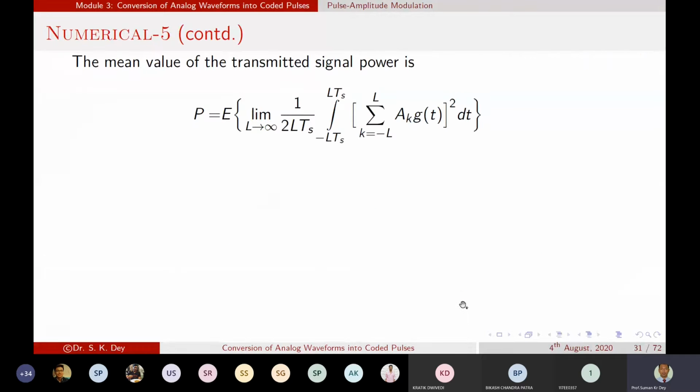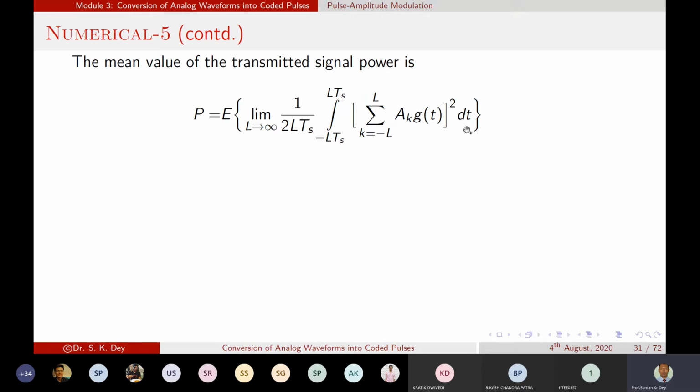So now if we calculate the transmitted power, the mean value of the transmitted signal power P. So how to calculate the P value? We need to do the estimation, E stands for estimation, and that is equal to the limit as L tends to infinity.